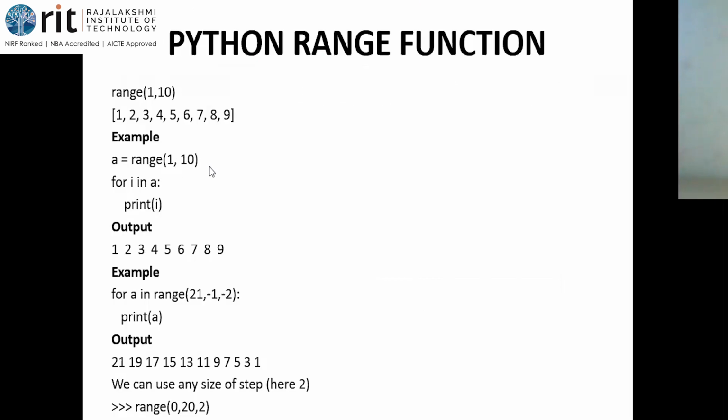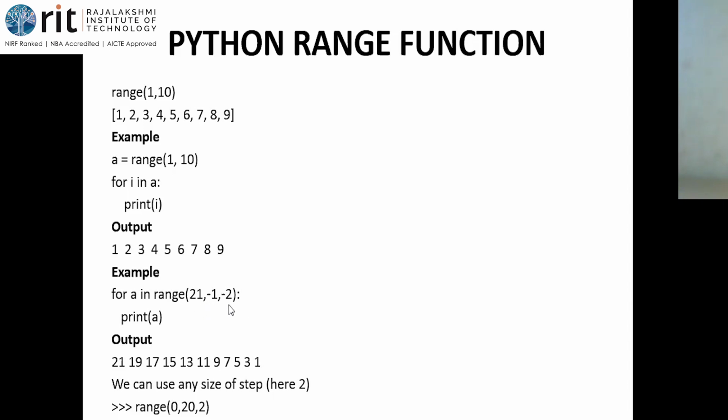So if there are 2 values given to me in the range function, the first one is the starting criterion, okay? And the second one is a stopping criterion. So we are going to include the starting criterion, whereas we should not include the stopping criterion. So when you see range of 1, 10, what are the values in this range? 1, 2, etc. till 9 alone. So we are going to stop at 9, okay? So this is what is the range function.